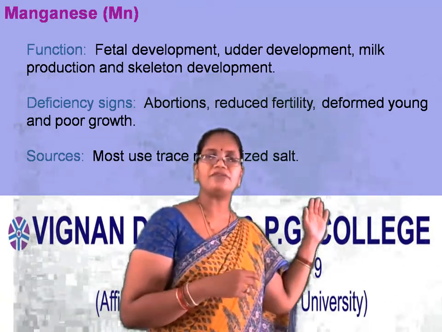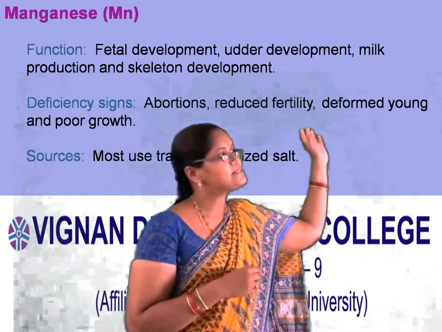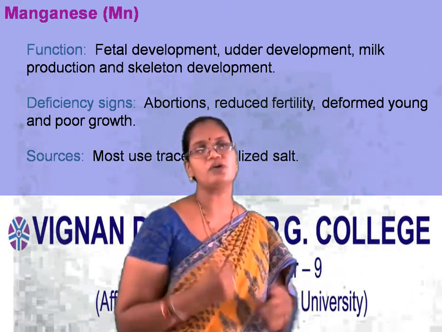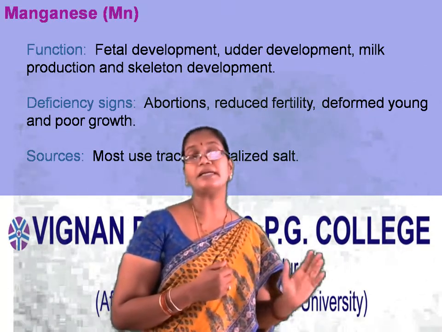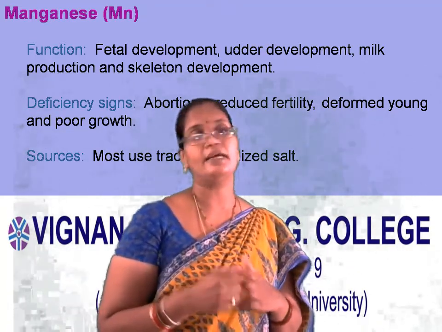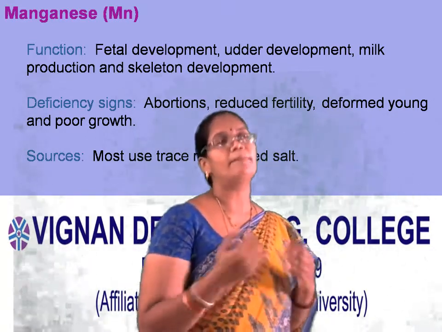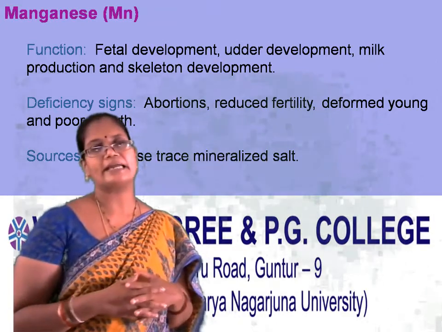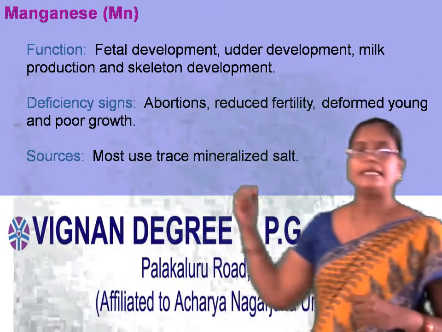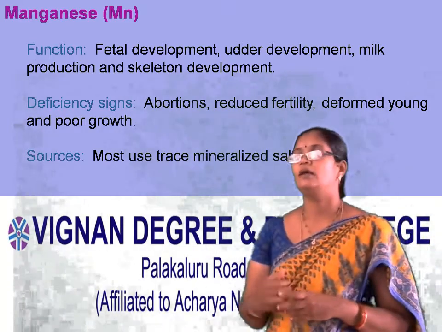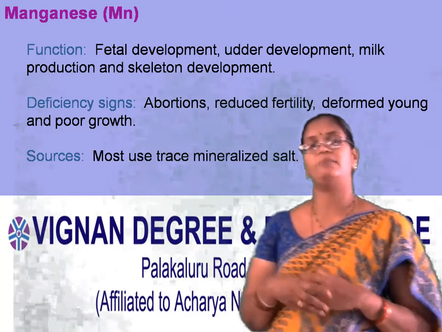Now we will see the deficiency signs of manganese. In the absence of manganese, it leads to abortions. Next, reduced fertility. In some conditions, it leads to sterility. Deformed and poor growth will be seen. So the deficiency symptoms are mainly abortions, reduced fertility, and deformed offspring.